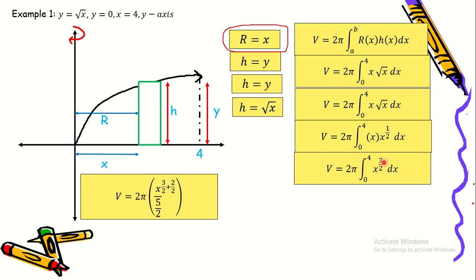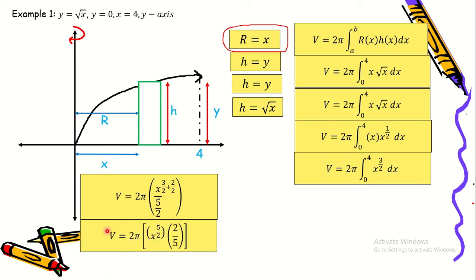Okay, so we can apply the power rule in integrating x raised to 3/2. So the power rule is applied to this one. So we're just going to add 1 to the exponent. So instead of writing it as 1, we made it 2 over 2 so that it will have the same denominator as 3/2. So x raised to 3/2 plus 2 over 2, divided by the new exponent. So 3/2 plus 2 over 2 is 5/2. So I put 5/2 there.